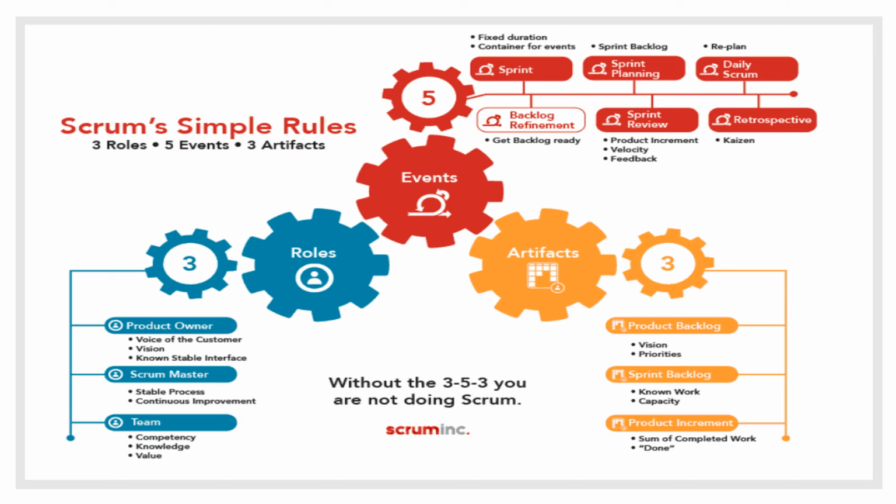So as you can see here, product owner, Scrum Master, and the team. The product owner is the voice of the customer, provides vision to the team, and is an interface between the customer and the Scrum team. The Scrum Master introduces a stable process and provides continuous improvement with the help of the Scrum team. And the team has the competency to develop potentially shippable increments.